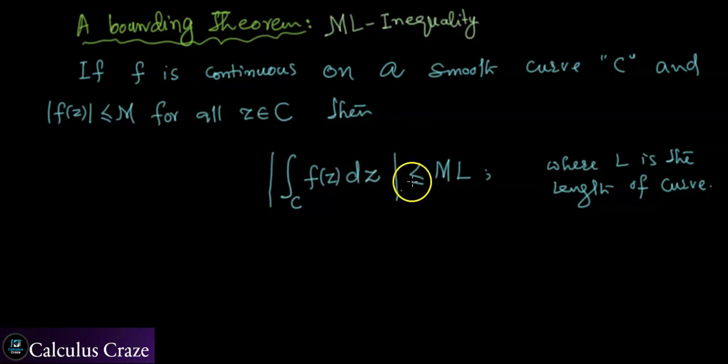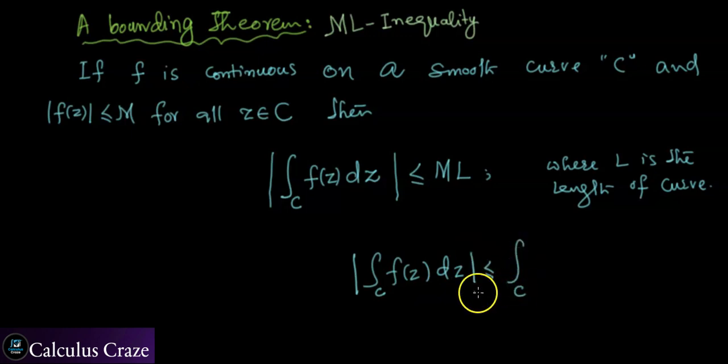So, to give you the rough idea, if you want to integrate this, what we already know is that the integral over c of f has absolute value bounded by the integral of the modulus of f.